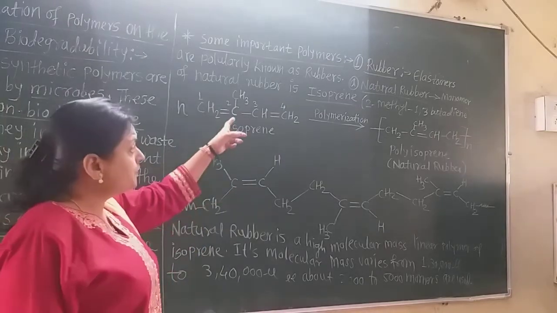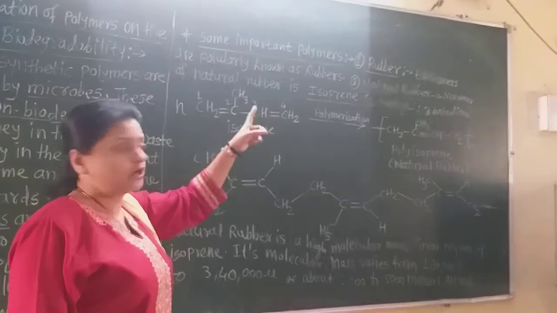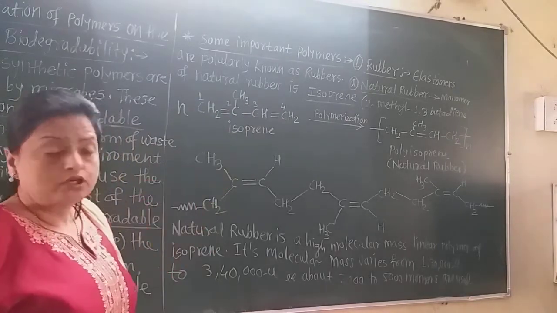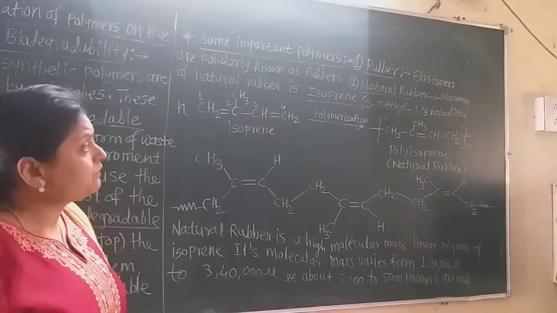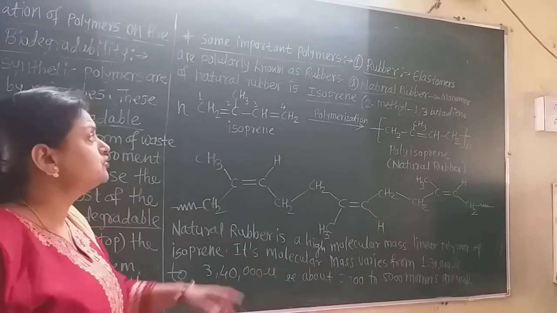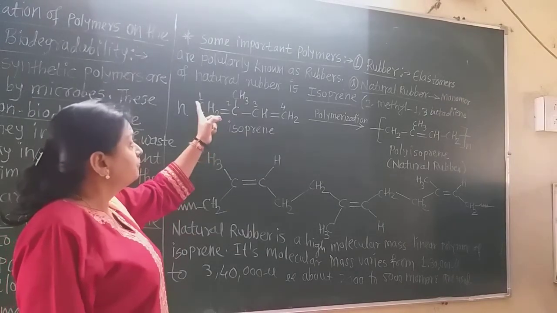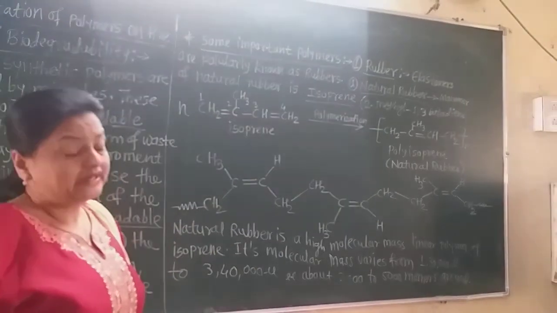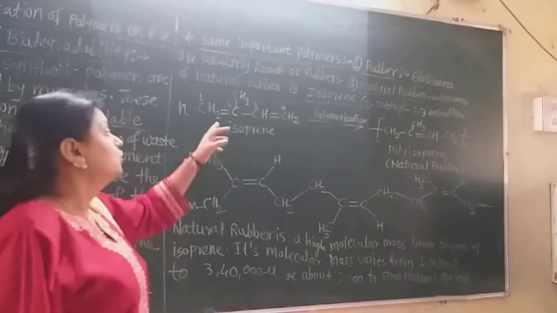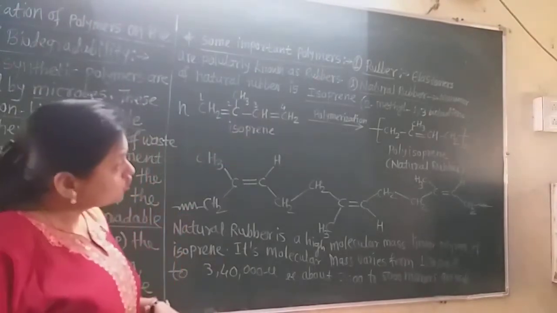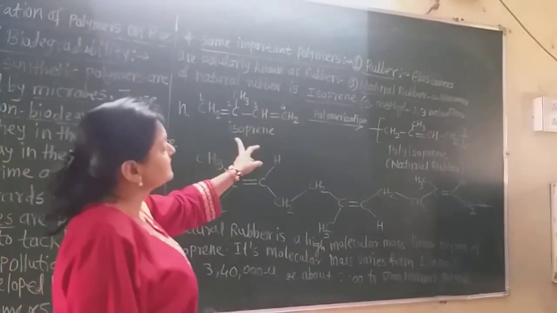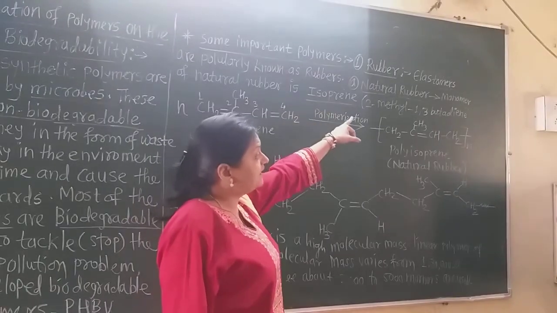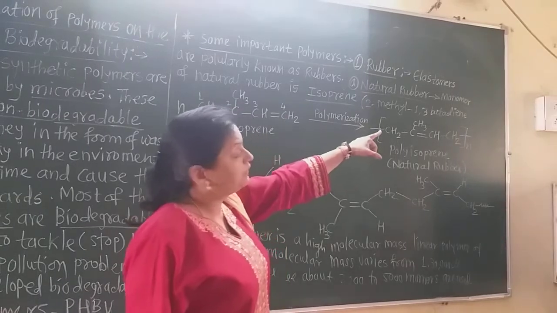There are 2 double bonds, on the first carbon atom and on the third carbon atom. So the IUPAC name of this isoprene is 2-methyl 1,3. This would be butene, but it is butadiene because 2 double bonds are there. Remember that the IUPAC name of isoprene is 2-methyl 1,3-butadiene.